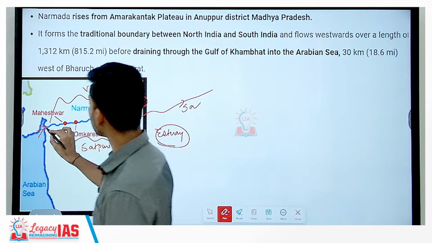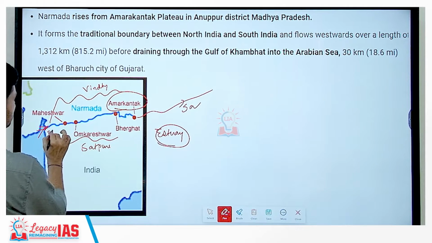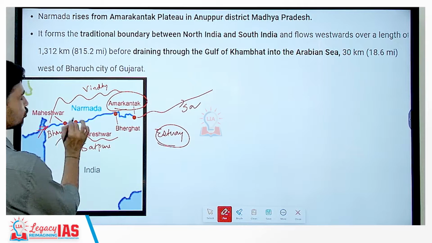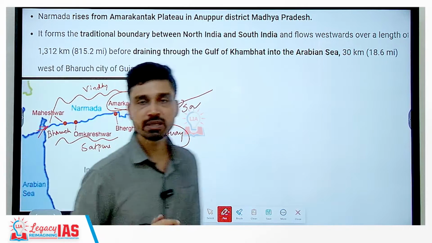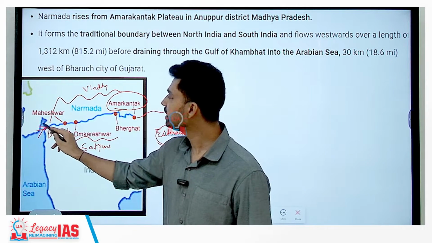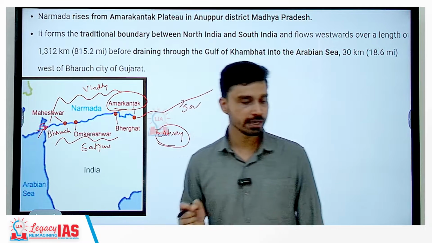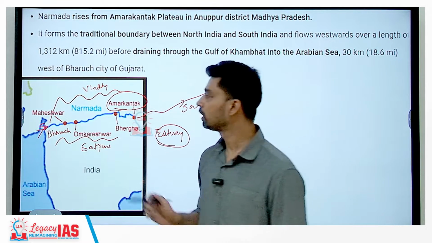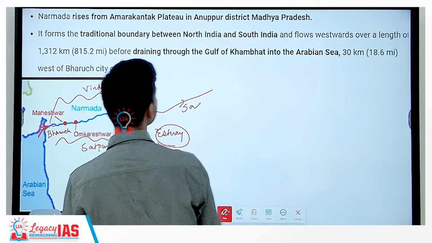So this city here, where the river enters into the Arabian Sea, is called Bharuch. And where does it enter into the Arabian Sea? The answer is, here you can see a small gulf that is called the Gulf of Khambat. So the Gulf of Khambat is where river Narmada drains out.